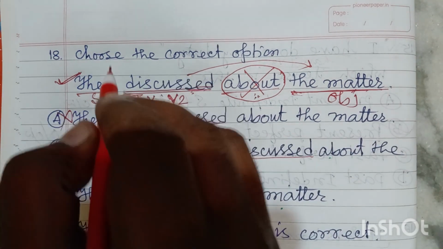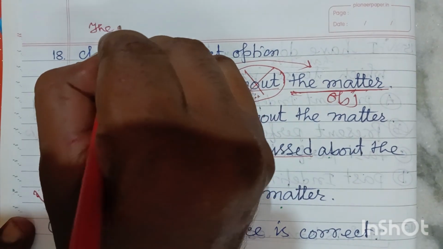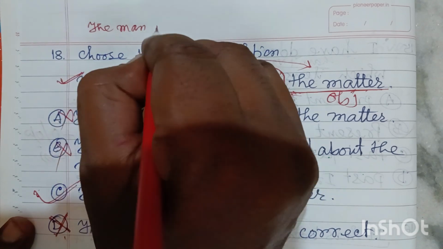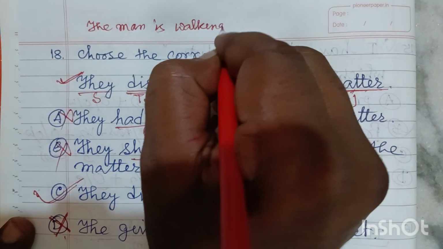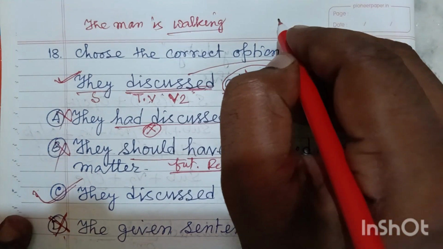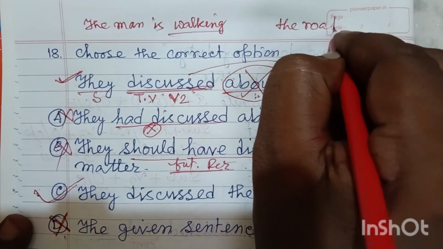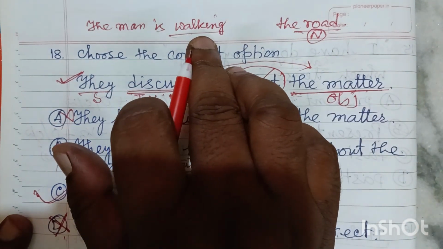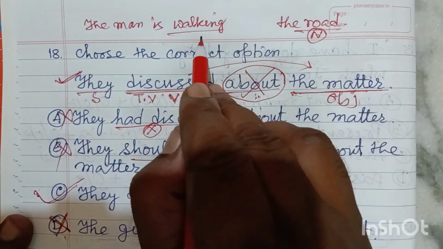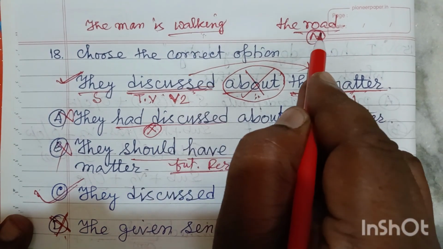Just like this one, friends, think about the example. The man is walking. Here walking is an intransitive verb. Now I want to write down the road. Road is a noun, and if we write it after this, it will become the object of this verb. But this verb does not have the strength to take an object.